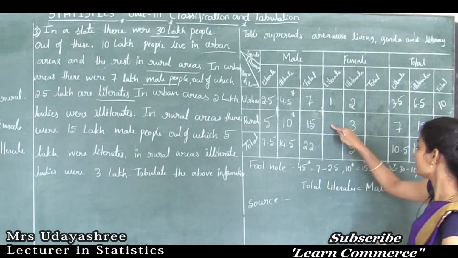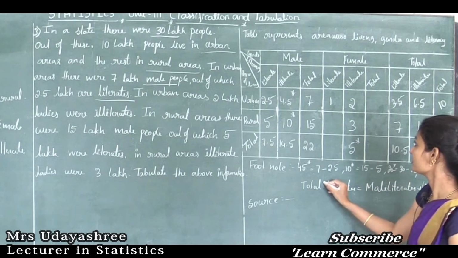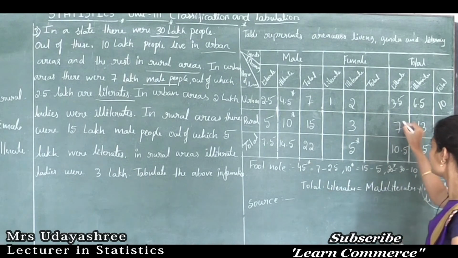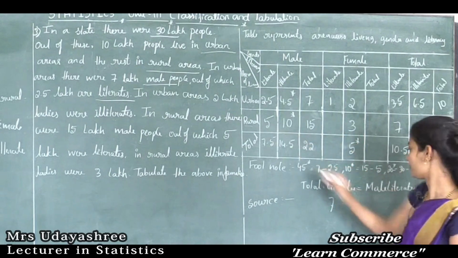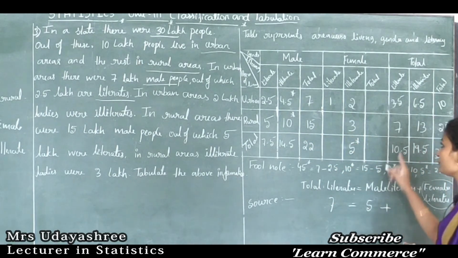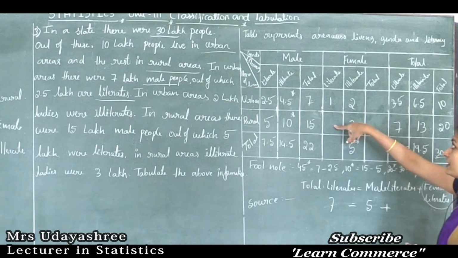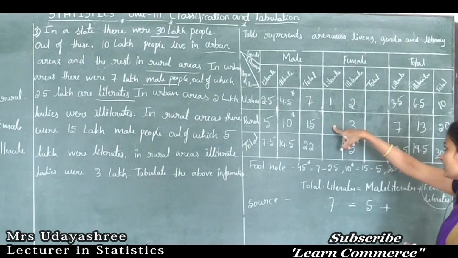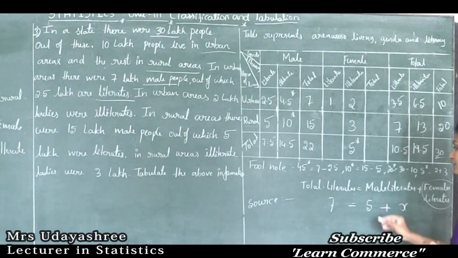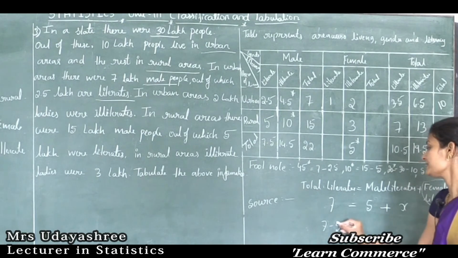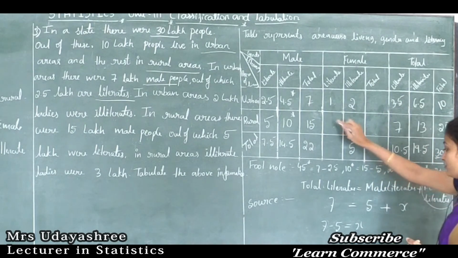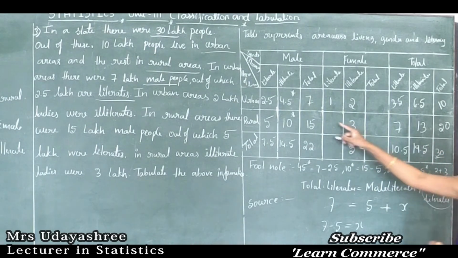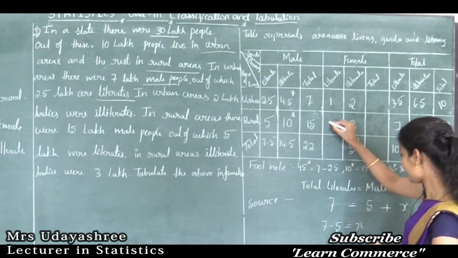See, here total literate population is 7, which is equal to male literate population, that is 5, plus, here we need to find literate female population in rural, which we don't know. Write x. So 7 minus 5 is equal to x. So 7 minus 5 is 2. So x is equal to 2. Here x is female literate in rural. So in this place I will write 2.